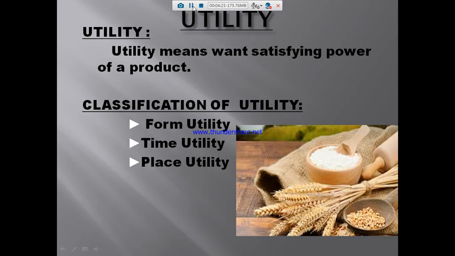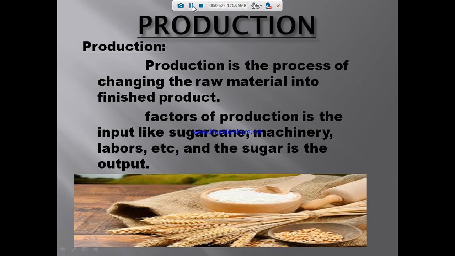Before that I need to say something. There are two activities in the economy, such as production and consumption. If we make wheat products, we need to consume them, by taking puri or chapati or some other wheat product. Similarly, there are two kinds in the economy: producers and consumers.